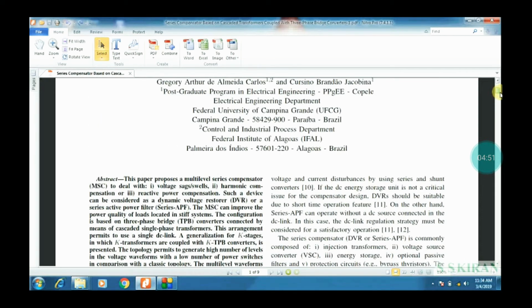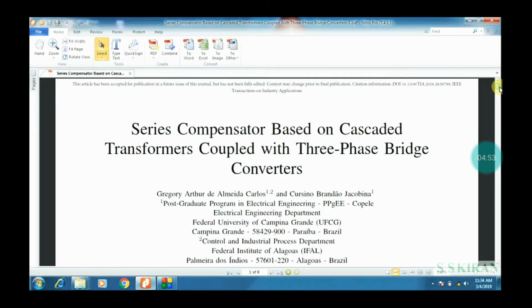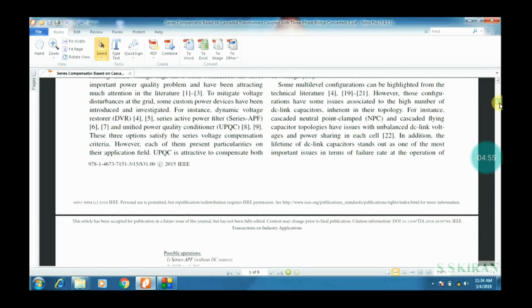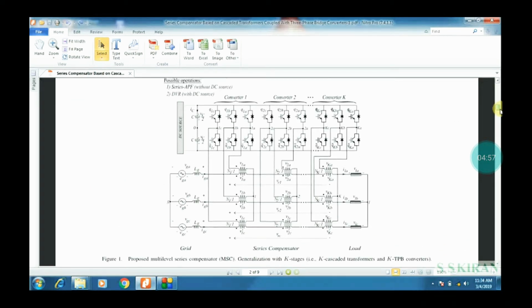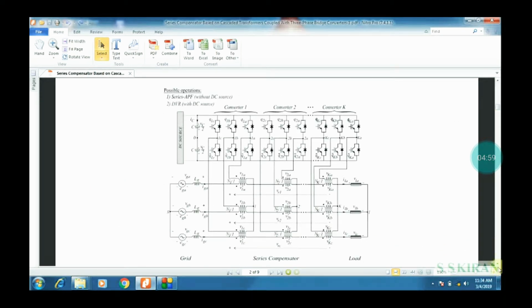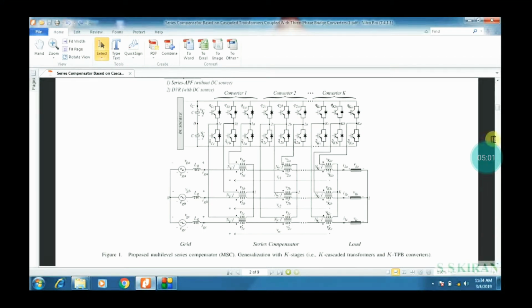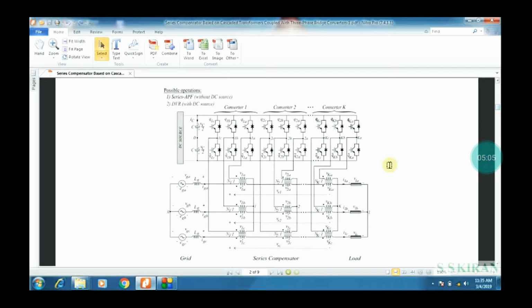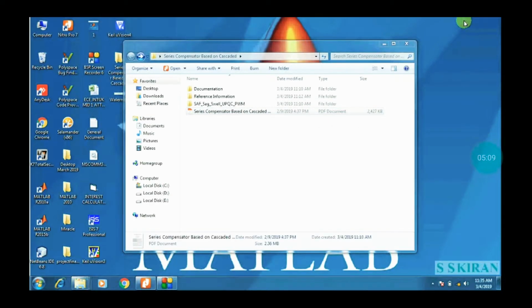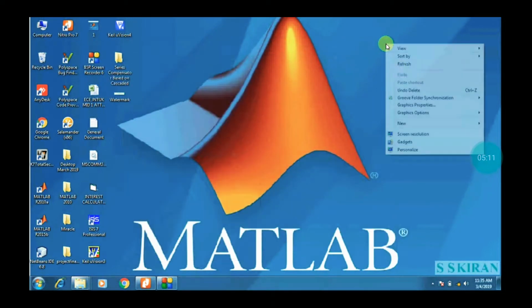Coming to comparing the title and block diagram one by one: this is converter 1, converter 2, up to converter K. These three transformers are directly coupled with these converters.